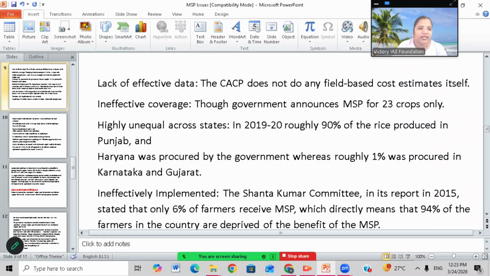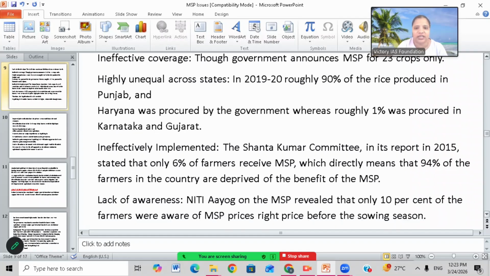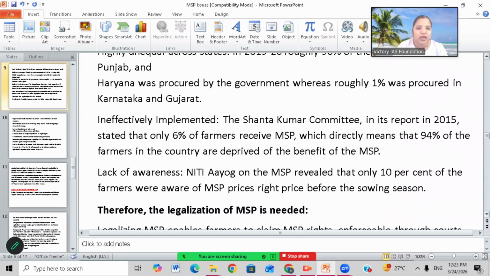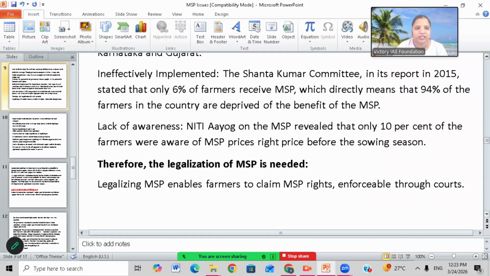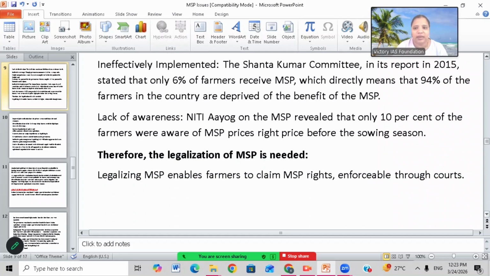Only 22 to 23 crops are covered in the MSP. It is highly unequal across states, and the MSP is unequal across the states. In 2019-20, roughly 90% of rice produced in Punjab and Haryana was procured by government, whereas roughly 1% was procured in Karnataka, Gujarat. So only some states are getting preference, some crops are getting preference, not other states are getting preference under MSP. Unequal distribution is there in MSP and it is ineffectively implemented. Even though MSP is in papers and written as a theory, it is not effectively implemented all over India.